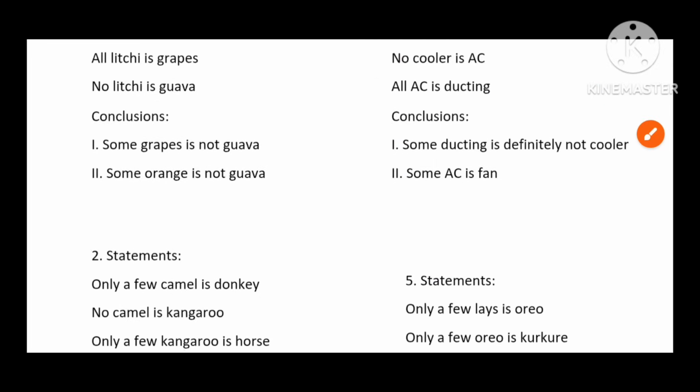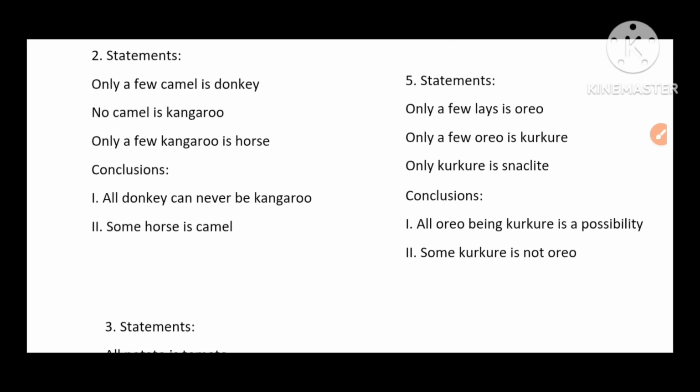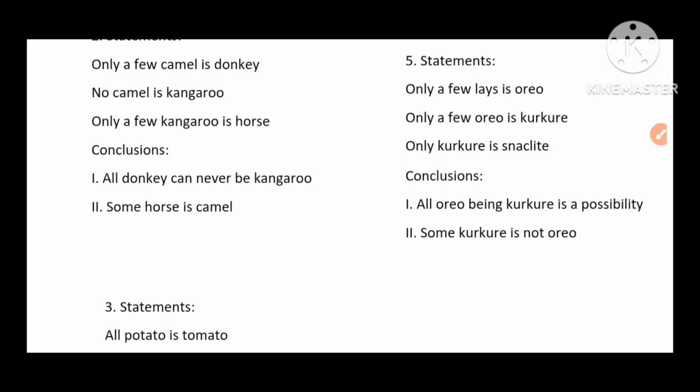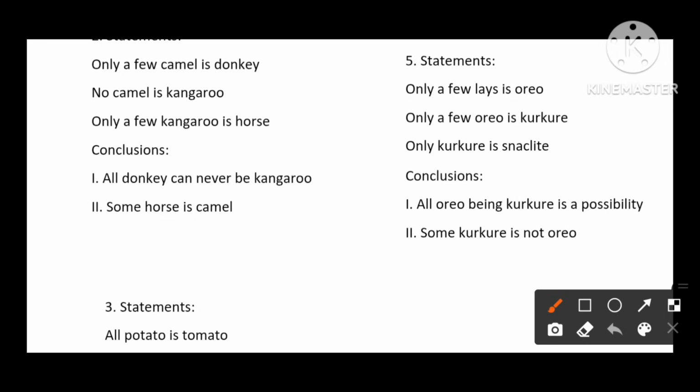Next, fifth one. In the fifth one, here we see only a few Lays is Oreo. Next, only a few Oreo is Kurkure. Only Kurkure is Snacklet.